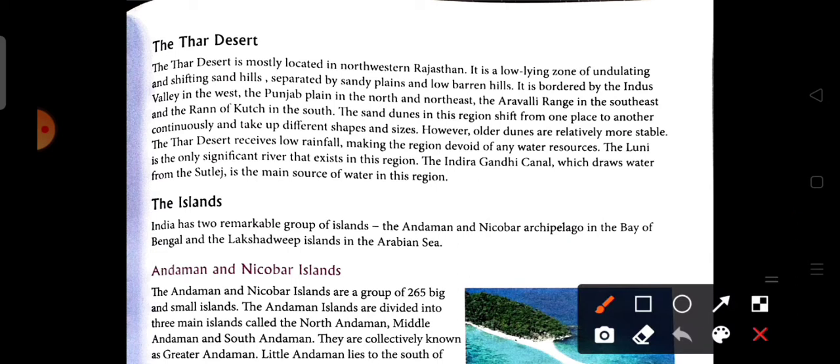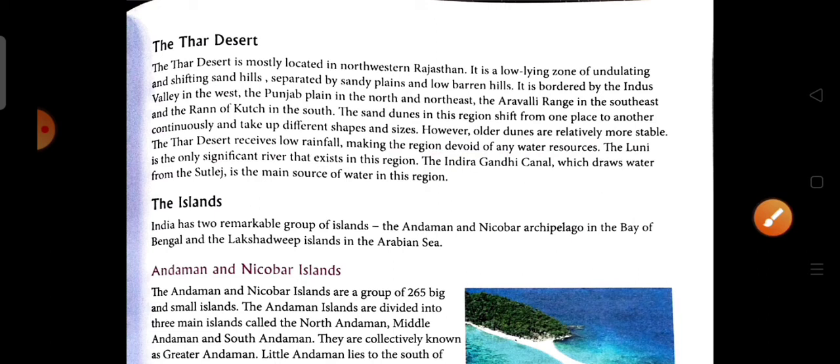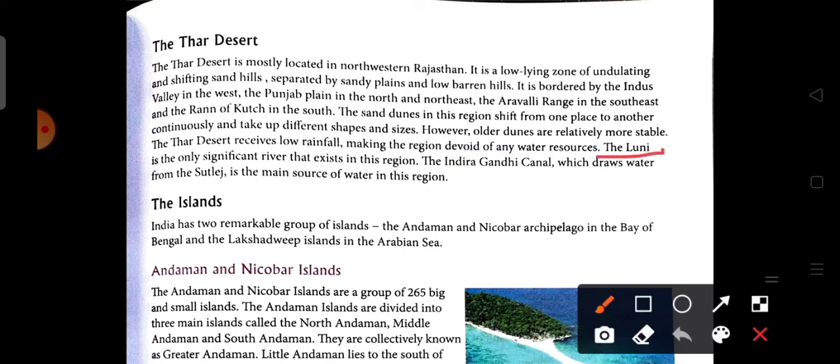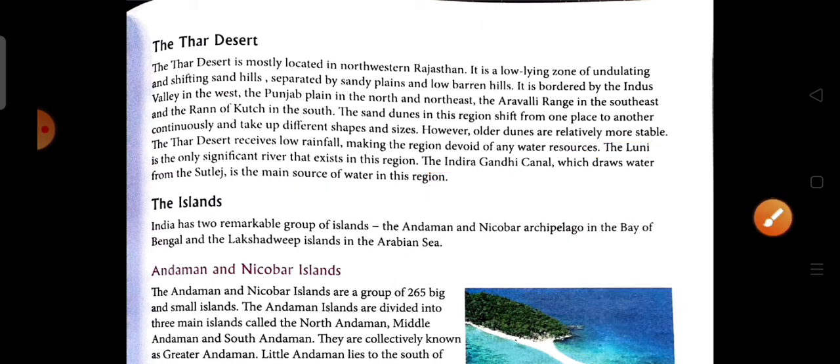The Thar Desert receives low rainfall, leaving the region devoid of water resources. The only significant river in this region is the Luni. The Indira Gandhi Canal, which draws water from the Satluj, is the main source of water here. Now we are going to discuss these features of the Thar Desert in a picture.